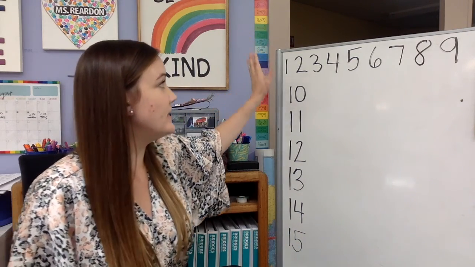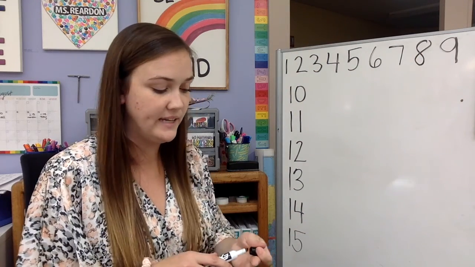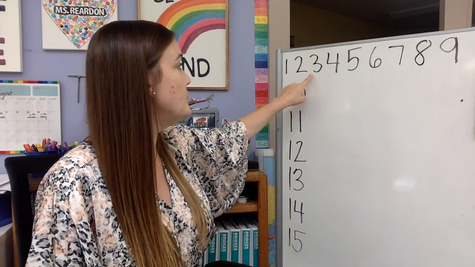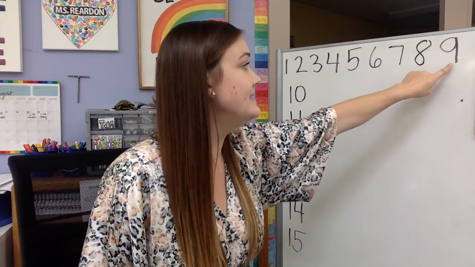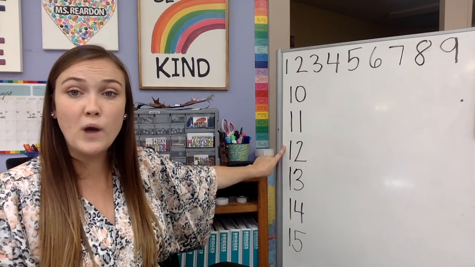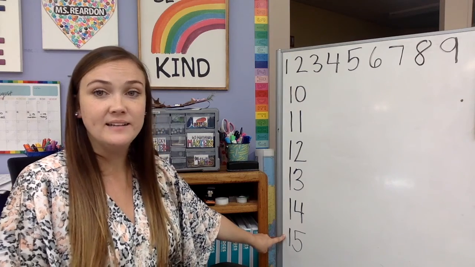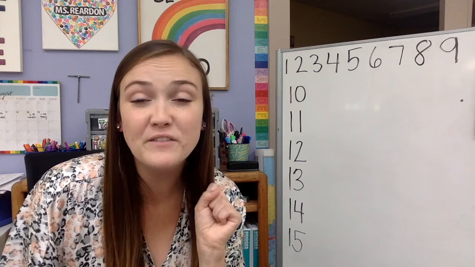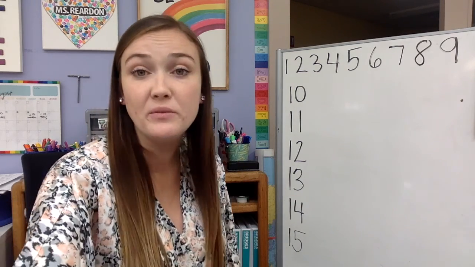All right, now we have written our numbers 1 through 9 and our numbers 10 all the way through 15. Let's go ahead and point and count together. 1, 2, 3, 4, 5, 6, 7, 8, 9, 10, 11, 12, 13, 14, 15. Do your numbers look like mine? Did you do the very best that you can? Then give yourself a big kiss on the brain. Nice work. We just wrote our numbers 1 all the way through 15.